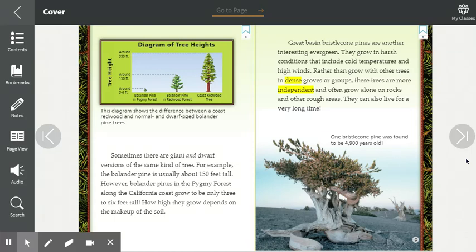Great Basin bristlecone pines are another interesting evergreen. They grow in harsh conditions that include cold temperatures and high winds. Rather than grow with other trees in dense groves or groups, these trees are more independent and often grow alone on rocks and other rough areas. They can also live for a very long time. One bristlecone pine was found to be 4,900 years old. Wow!